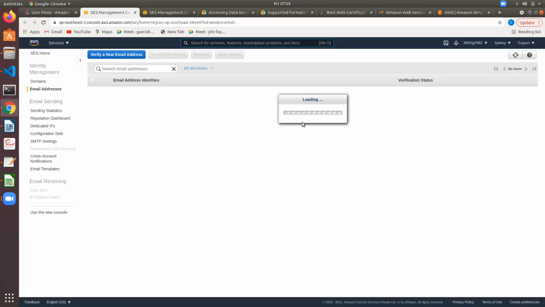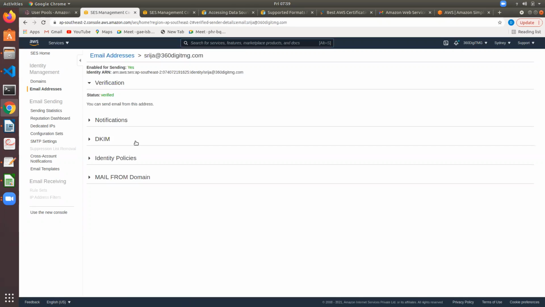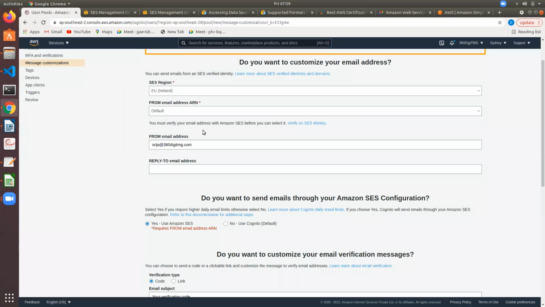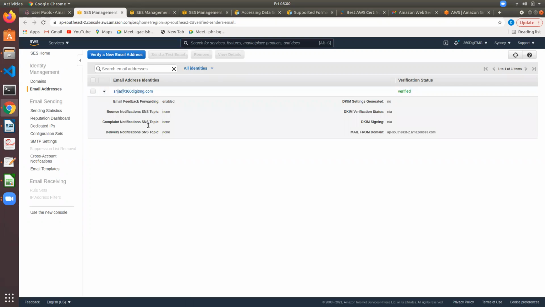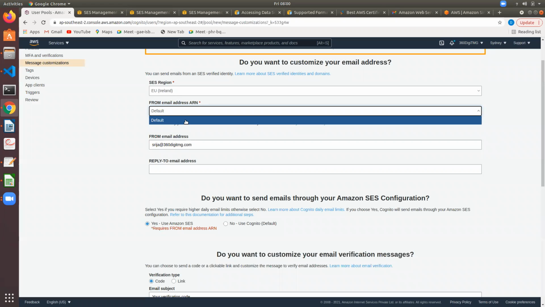Verify the identity. Status is verified, but I am not able to give the ARN here. It is default.